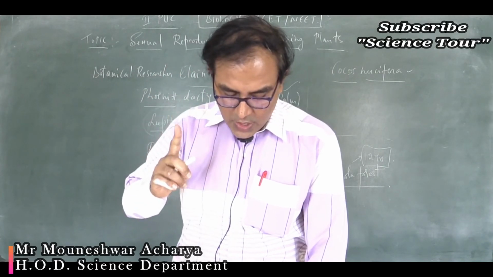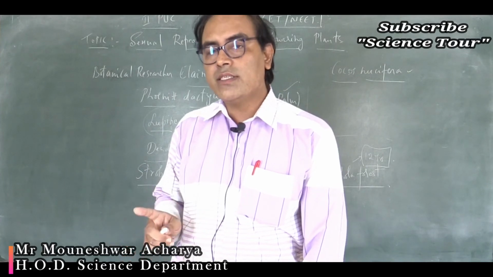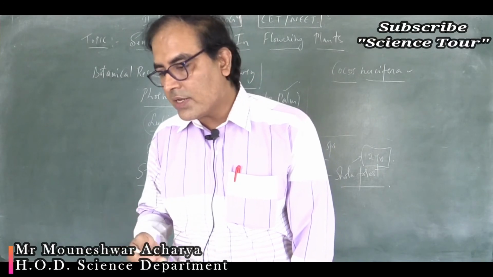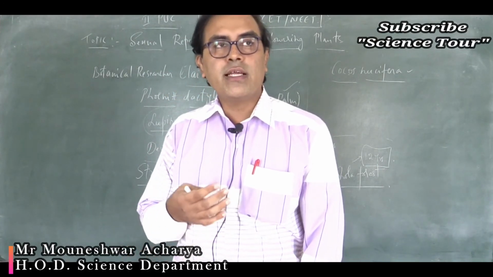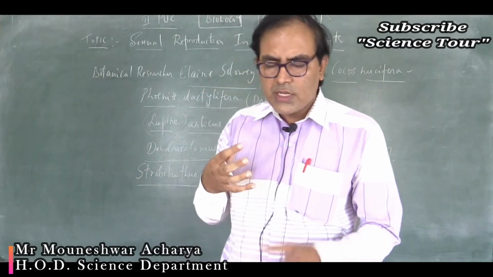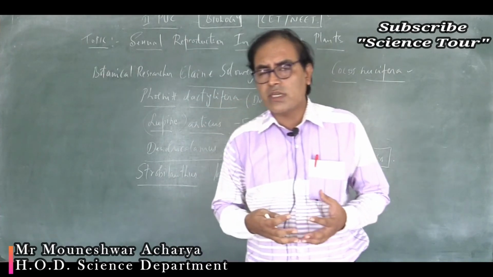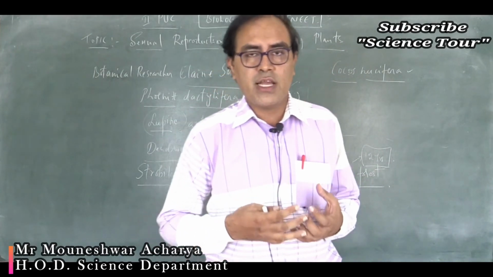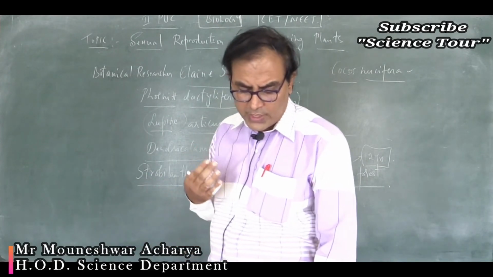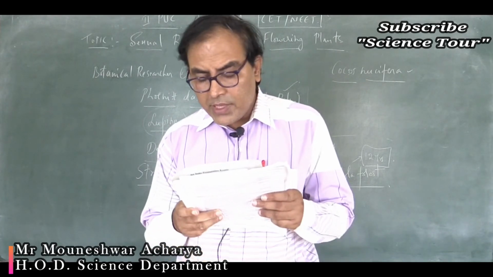Option 3 says pollen grains of many species cause severe allergies. Correct. Pollen allergies are very common, especially after the winter season, during the spring season, when the pollen grains are produced in enormous amounts and they cause bronchial allergies. Then option 4, stored pollen in the liquid can be used.